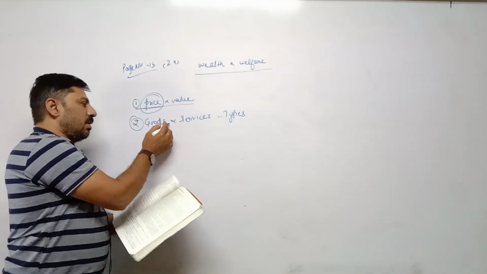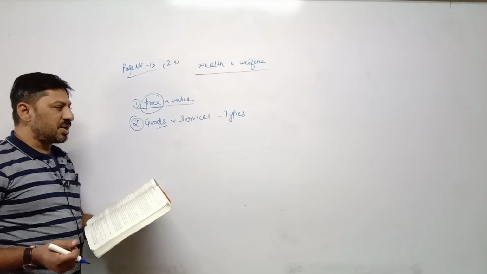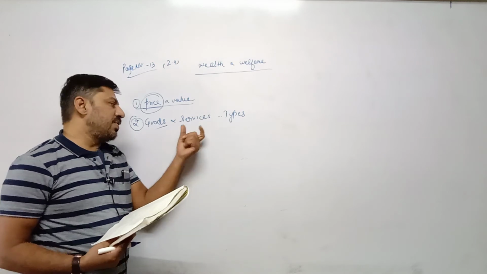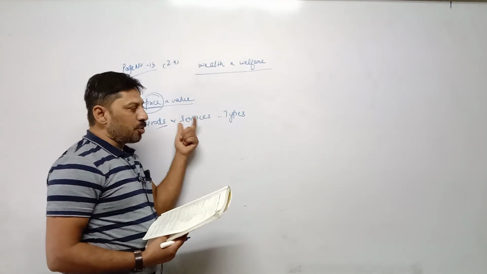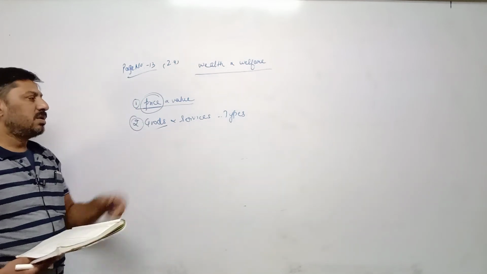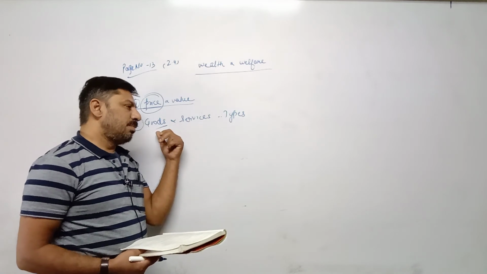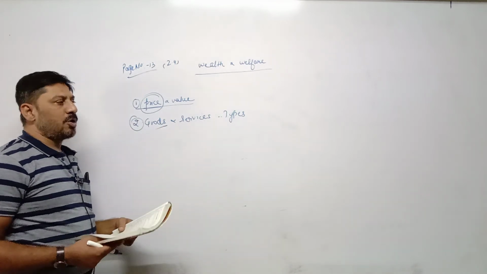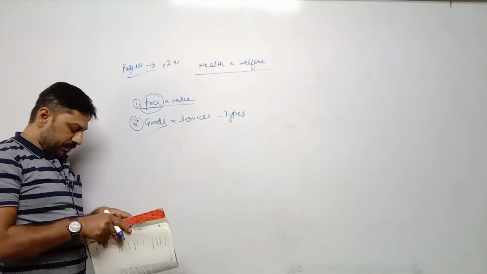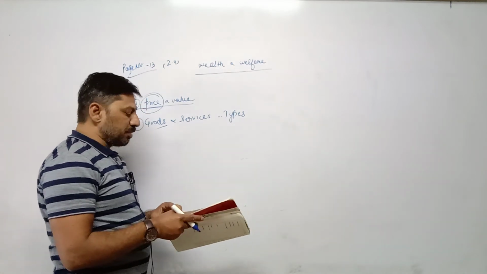The goods, commodities which are tangible, which can be seen, which can be touched, which have physical existence, are called goods. And the commodities which do not have physical existence, which cannot be seen, which cannot be touched, such commodities are called services. Then different types we have to do. Tangible, intangible, economic, non-economic, consumer goods, producer goods. Then one more point: private goods, public goods, durable goods, perishable goods.